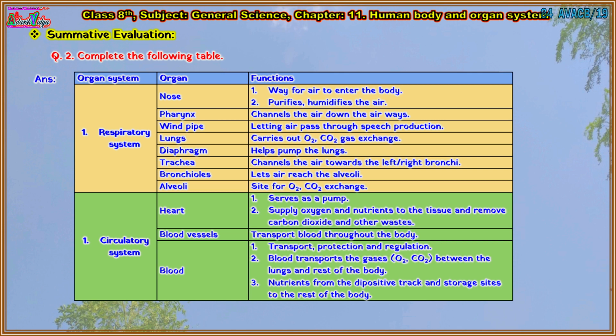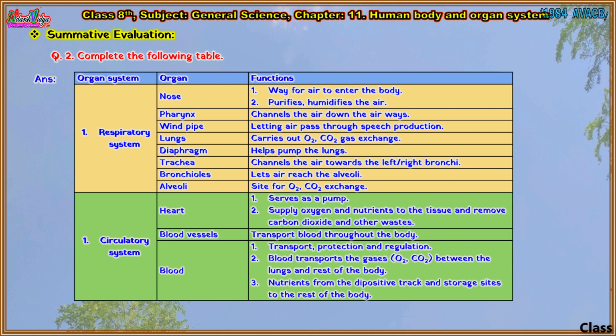Function of pharynx is channels the air down the airways. Function of windpipe: letting air pass through, speech production. Function of lungs: carries out O2, CO2 gas exchange. Function of diaphragm: helps pump the lungs. Function of trachea: channels the air towards the left or right bronchi. Function of bronchioles: lets air reach the alveoli. Function of alveoli: site for O2, CO2 exchange.